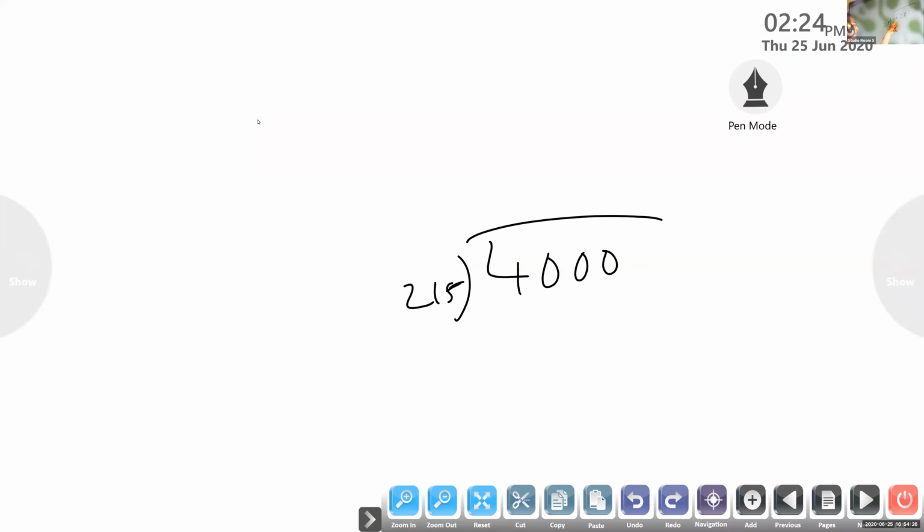here you cannot divide 40. It is a big number. 400 you can divide. How many times will it go? 1. Only one time, because 215, if you take 2 times, it will become 430. You cannot divide. You can take it only one time. 1.